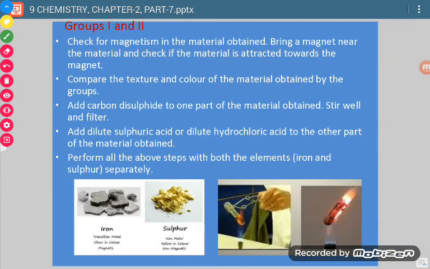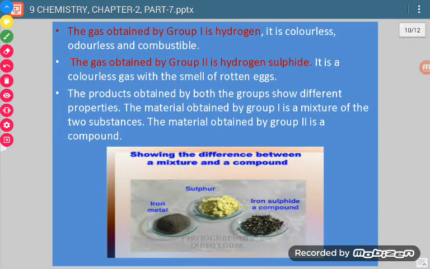Now let us again revise what we will be getting. See, this was sulphur, this was iron, and this is iron sulphide. Now let us revise what we will be getting after putting sulfuric acid in both the cases. In the first group we will be getting hydrogen gas, because there is Fe plus S. When H2SO4 is added, Fe will combine, it will form FeSO4 and H2 gas will be given out. In the second group there will be formation of hydrogen sulphide. Its smell is like rotten eggs.